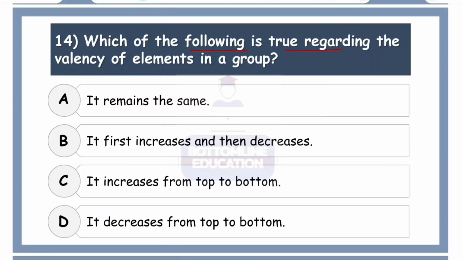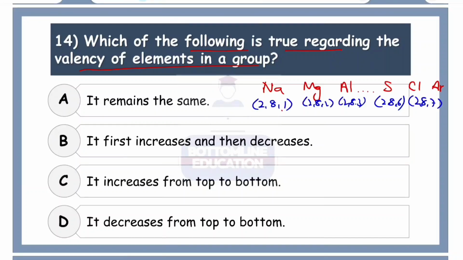Which of the following is true regarding the valence of elements in a period? Okay, let's look at this period again. Let's consider sodium, then magnesium, then aluminium. Let's go up to silicon, phosphorus, sulfur, chlorine, argon. Okay, let's go up to here. Now sodium loses 1 electron and becomes octet, so its valence is 1. Magnesium will lose 2 and become octet again, so valence is 2. Aluminium will lose 3, valence is 3, and so on. Now when we go to sulfur, sulfur does not lose 6, but it gains 2 more electrons, so the valence is 2. In the case of chlorine, it needs 1 more electron to become stable, so it will gain 1 electron, so the valence becomes 1. And argon, a group 0 element, has valence 0 because it is already stable.